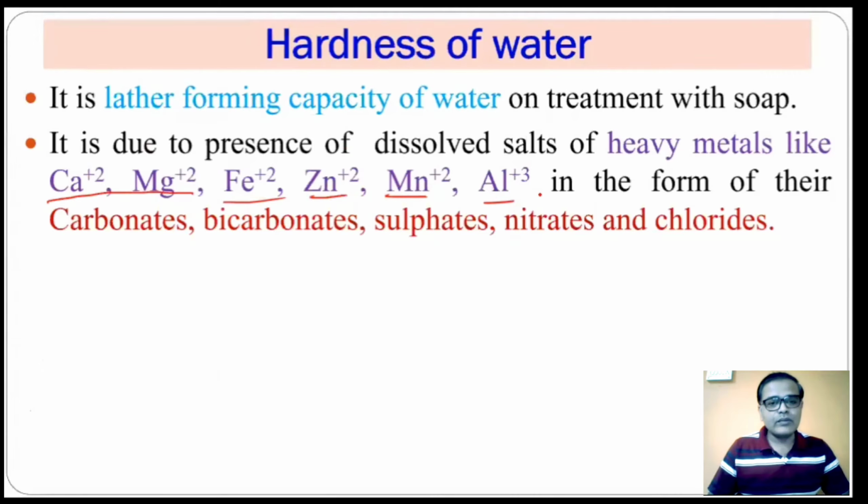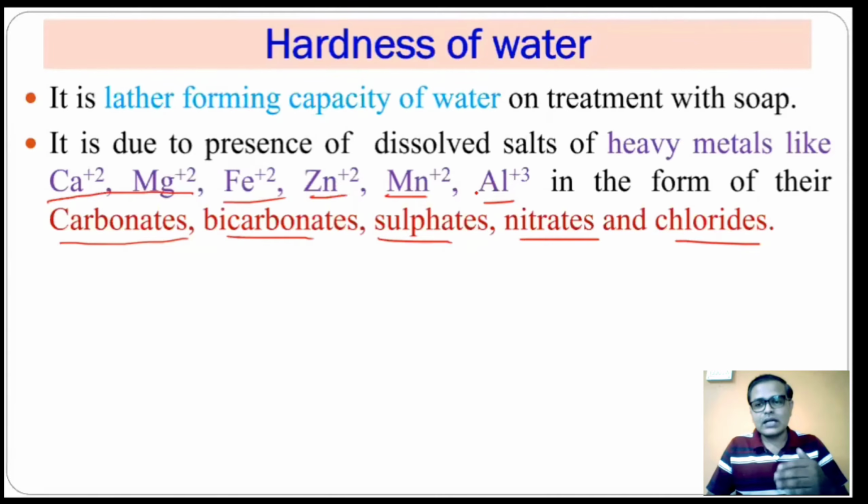These can be some of the heavy metal ions which can impart hardness to the water. And these heavy metal ions may be in the form of their carbonates, bicarbonates, sulfates, nitrates, and chlorides. So if such materials are present in water, that water is said to be hard water, or those salts are imparting hardness to the water.